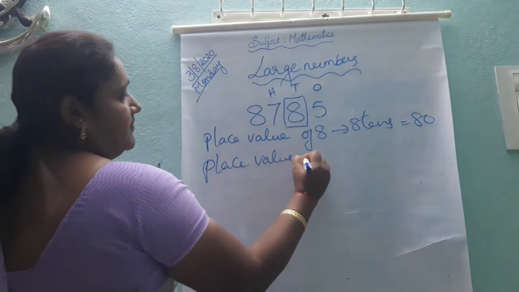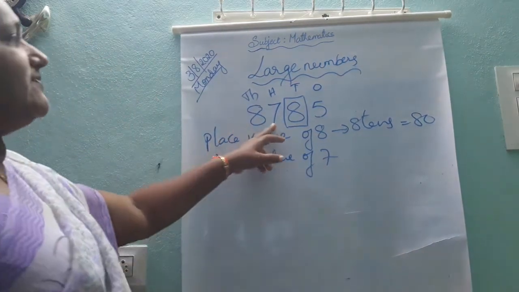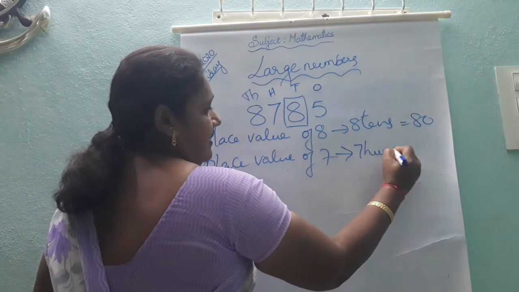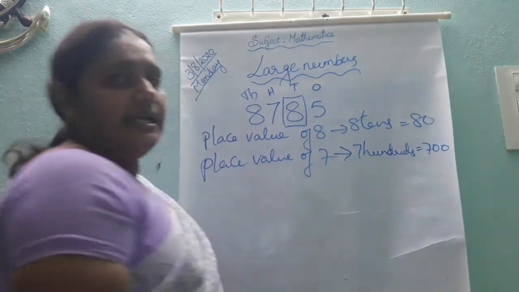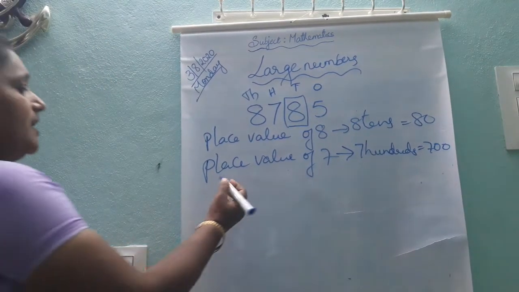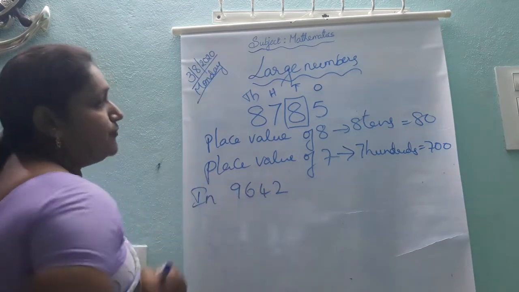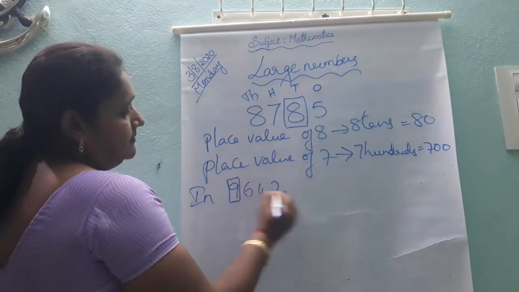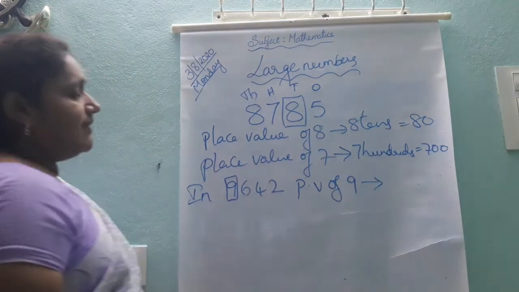4-digit means the thousands place comes in. What is the place value of 7, Amma? 7 is at the hundreds place. So it is 700. 700 is nothing but 7 into 100. For example, in 9462, what is the place value of 9?